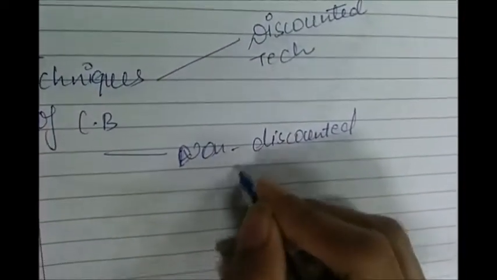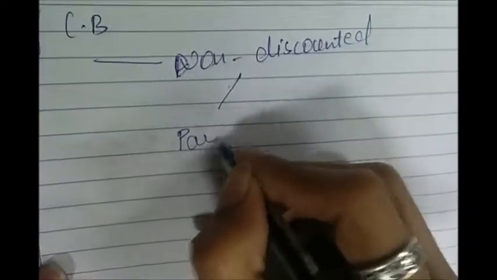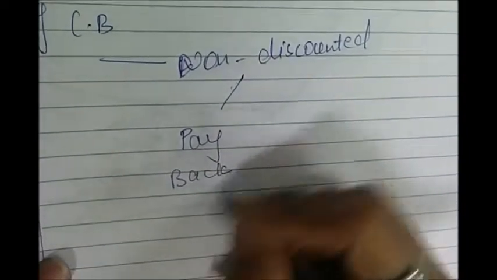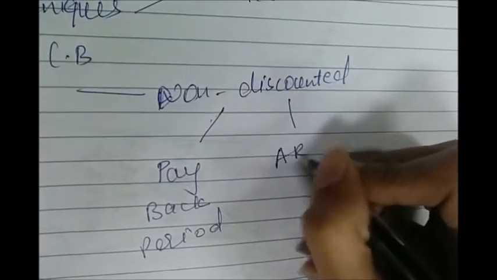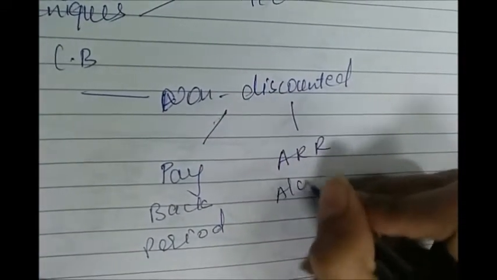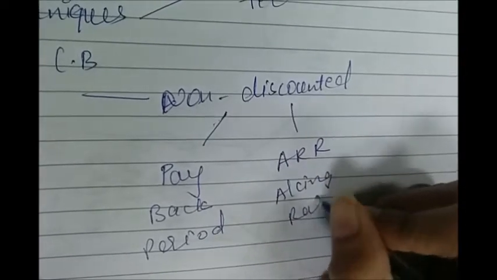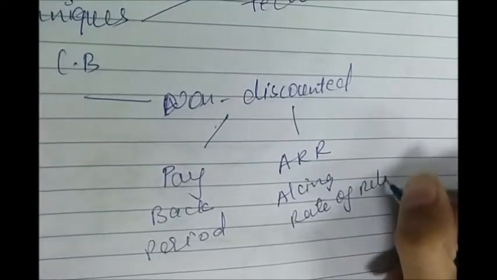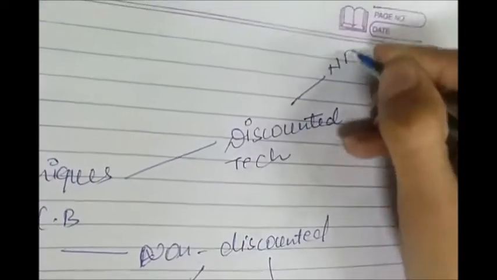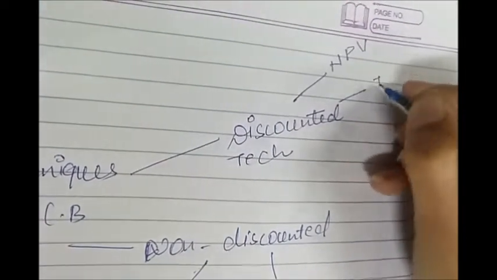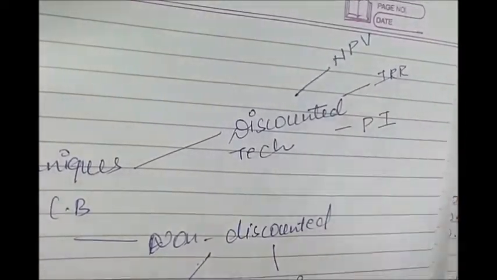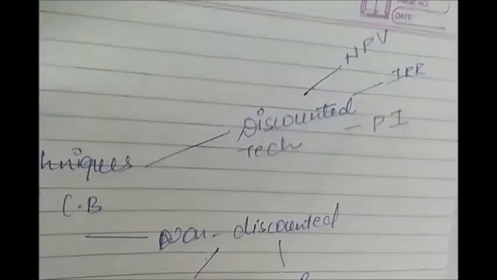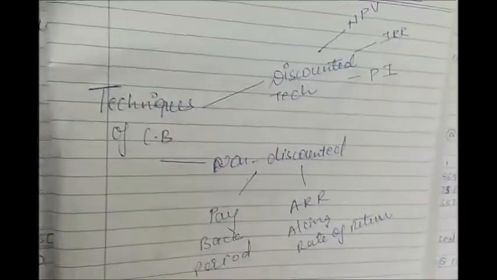When we are talking about non-discounted, it involves payback period and ARR, that is accounting rate of return. And in case of discounted, we have one NPV, which is widely used, another one is IRR, and one is PI, that is profitability index. So we will be covering all this for capital budgeting course.